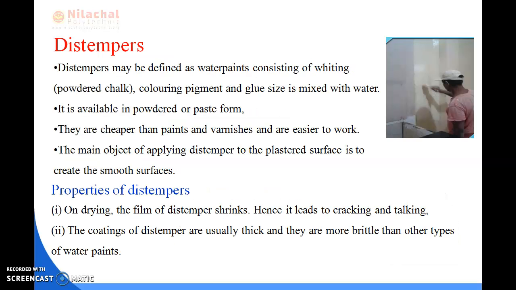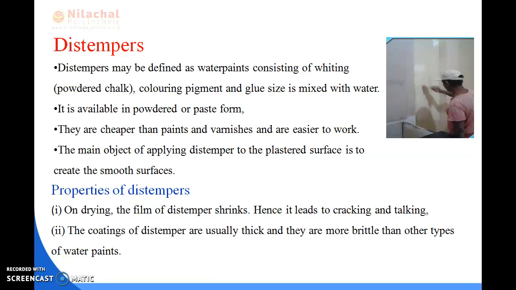Okay. So now we'll be reading about distemper. What do we mean by distemper? Distemper may be defined as a water paint that consists of white color, that is powdered chalk, and coloring pigment and glue size mixed with water. It is available in powder or paste form, and it is cheaper than paints and varnishes and easier to work. The main objective of applying a distemper is to create a smooth surface on the plaster surface.